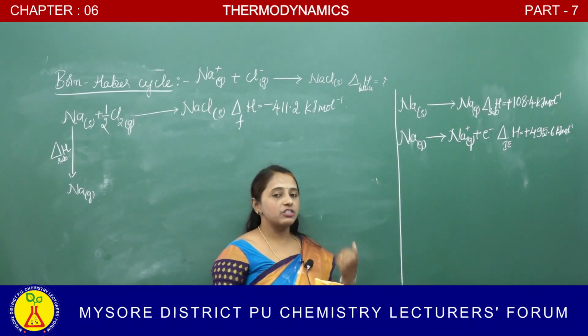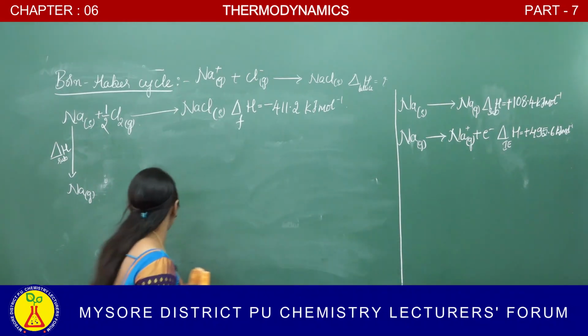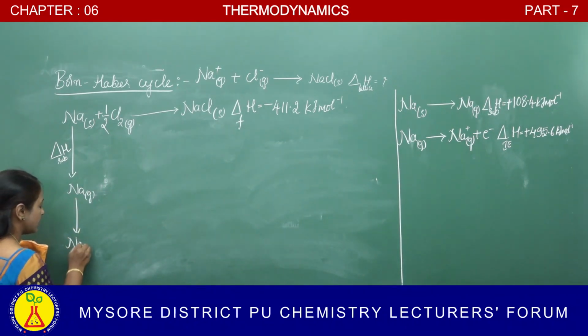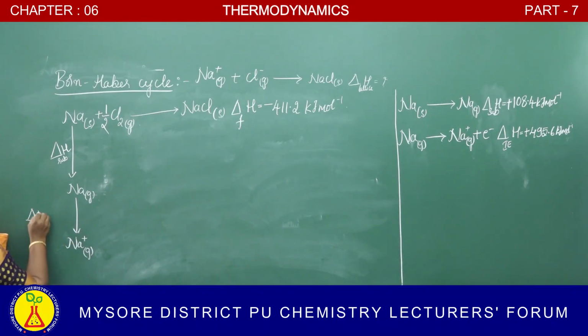Once again, energy is required here. So here Na gets converted into Na plus, and the enthalpy of ionization here is 495.6 kilojoules.